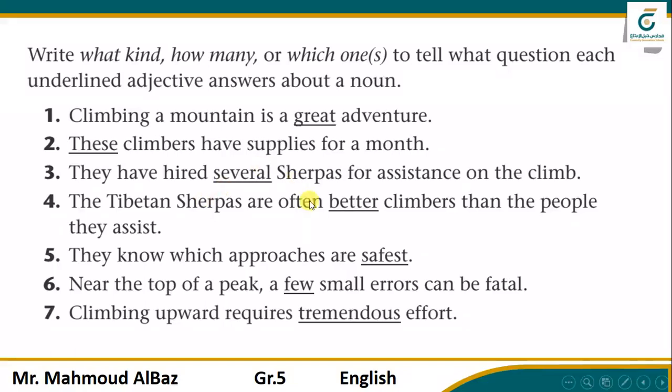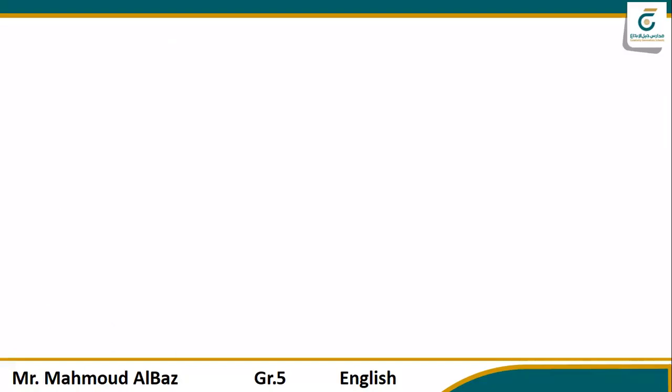Better. 4, what kind of climbers? Yes, what kind, and safest as well. It expresses numbers, it tells about numbers, so it's how many. Excellent. And 7, the last one, tremendous effort. Yes, excellent. What kind of effort? Tremendous or huge. I hope everything is clear so far. Next.